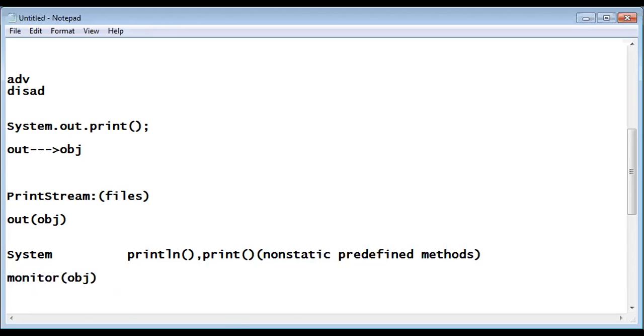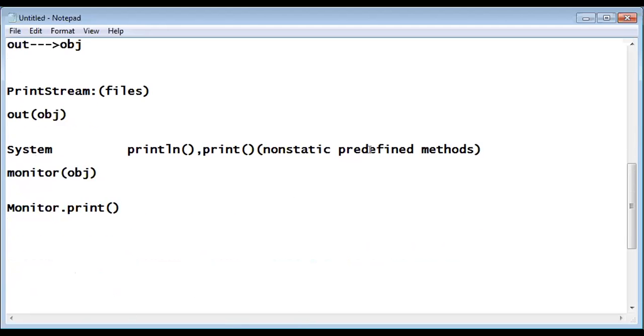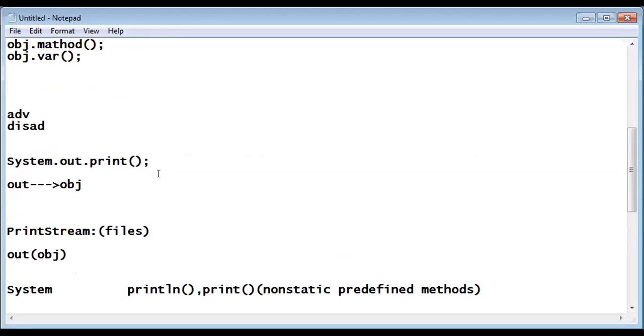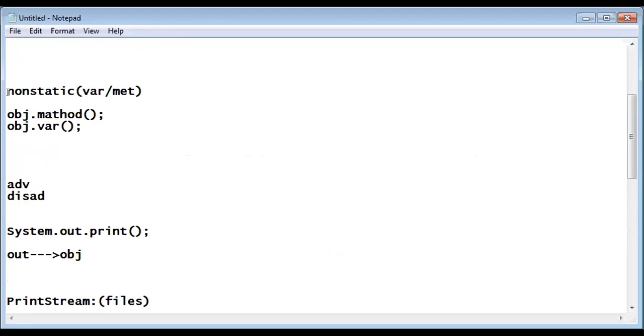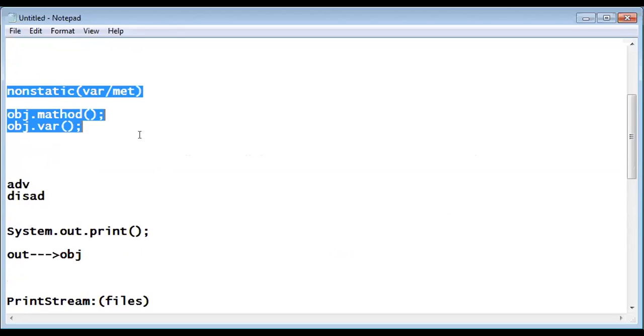And how do you represent monitor? One object is required because print and println are non-static methods. How do you call non-static methods? Please tell me. This is wrong. Let me write here, you can understand the scribbling. This is absolutely wrong. You cannot do it like this. Print is a non-static method. How do you invoke a non-static method? See the reference I have given. Please study this and tell me.